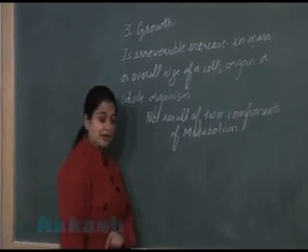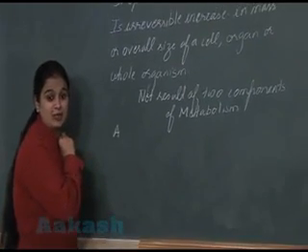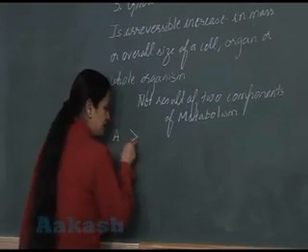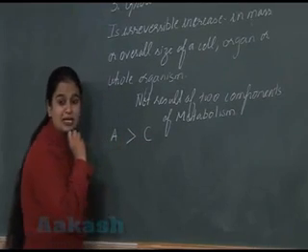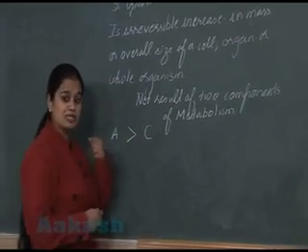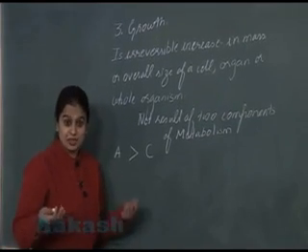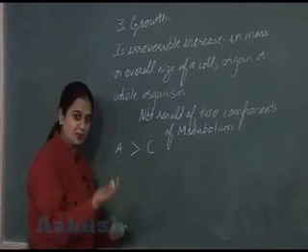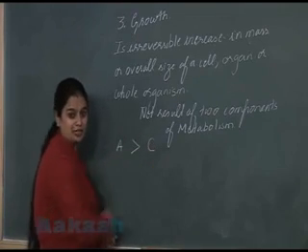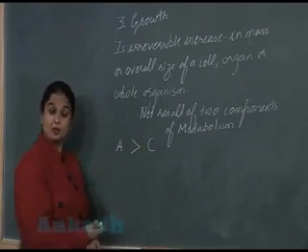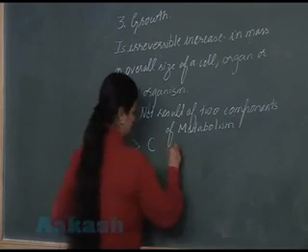If in the organism anabolism, which I represent by A, is more than catabolism, which I represent by C, it means synthesis is more than breakdown. Under such a condition, growth will occur because synthesis is more.